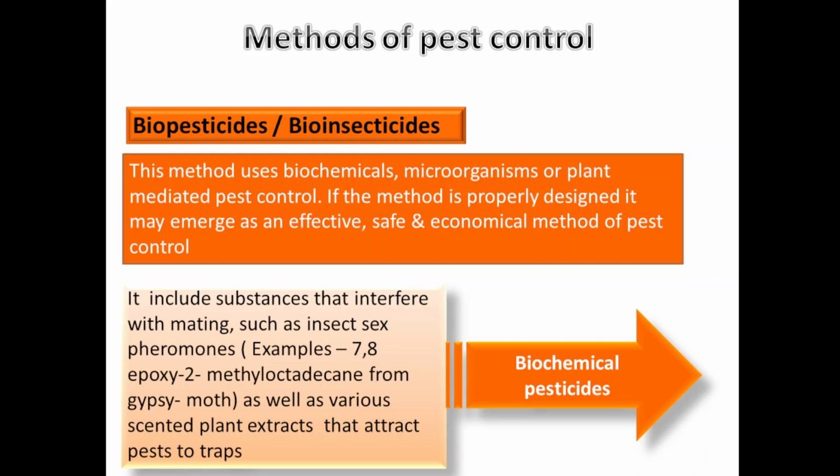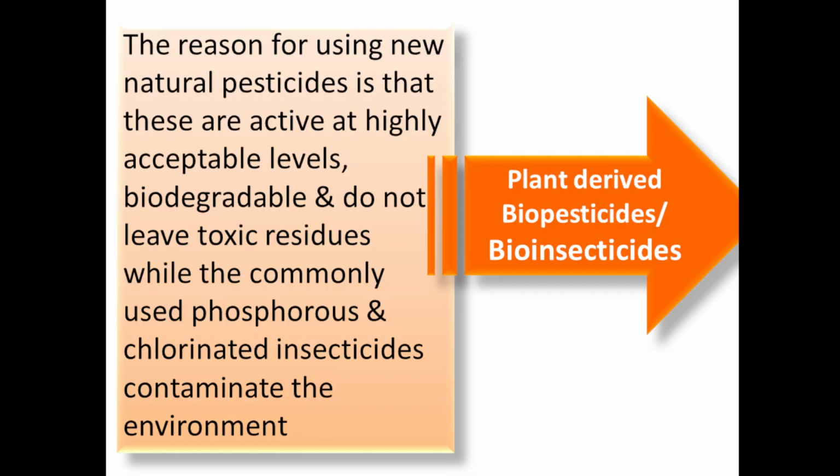So these include certain insects or animals which release certain chemicals into the atmosphere, and one example is 7,8-epoxy-2-methyl-octadecane. That is the substance which is released into the atmosphere, and it will interfere with mating, so the mating is ineffective and thus it will control the progeny. That process is known as biochemical pesticides.